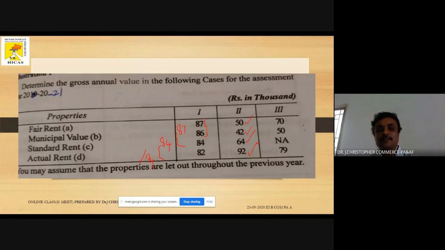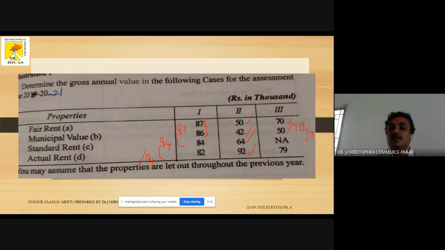Similarly, we have to do the same for the next house. Here we see fair rent or municipal rent, whichever is higher. 70 is the highest, so take that 70 as the answer for step number 1. Compare the 70 with the standard rent. The standard rent is not given, so leave it and keep the 70 as it is.